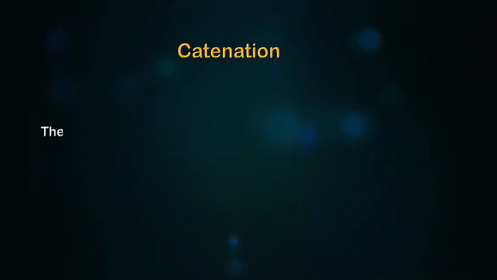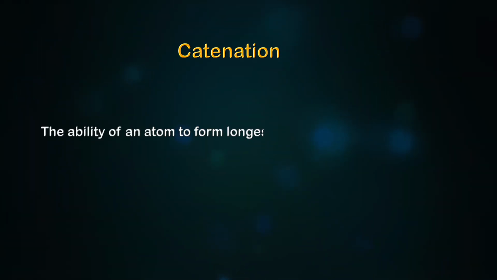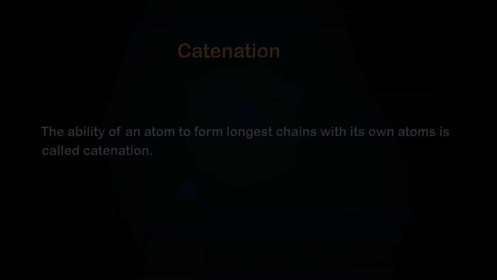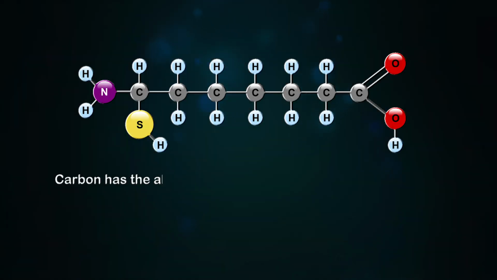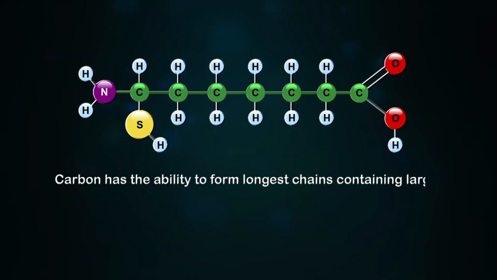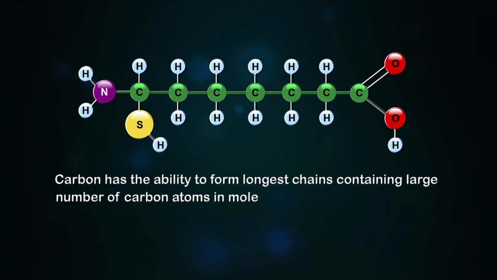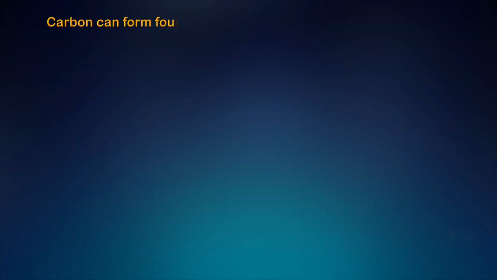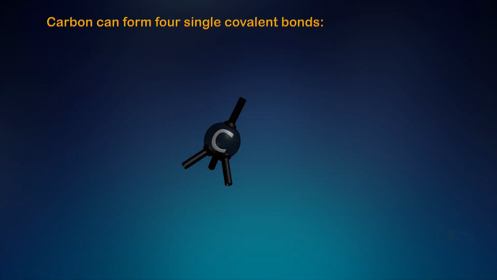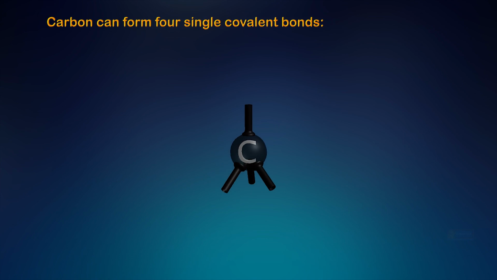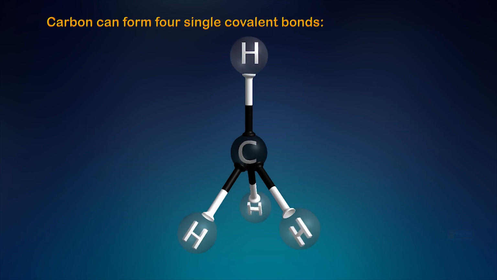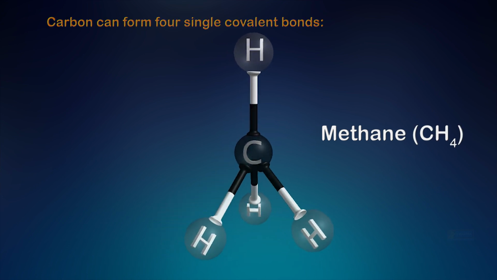Catenation. The ability of an atom to form longest chains with its own atom is called catenation. Carbon has the ability to form longest chains containing large number of carbon atoms in molecules like protein. Carbon can form 4 single covalent bonds. Carbon atom forms 4 single covalent bonds with 4 hydrogen atoms and gives methane.